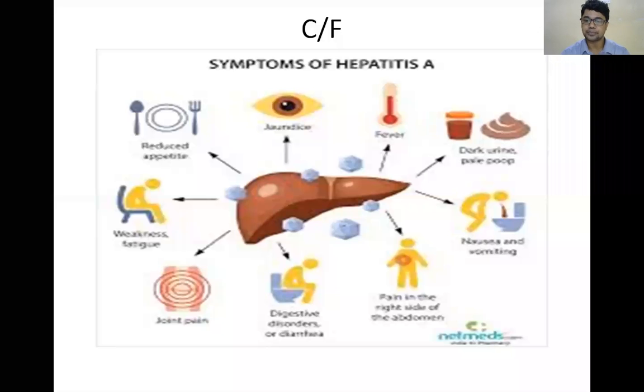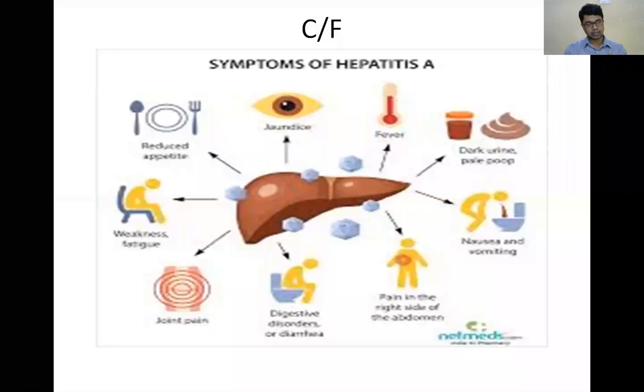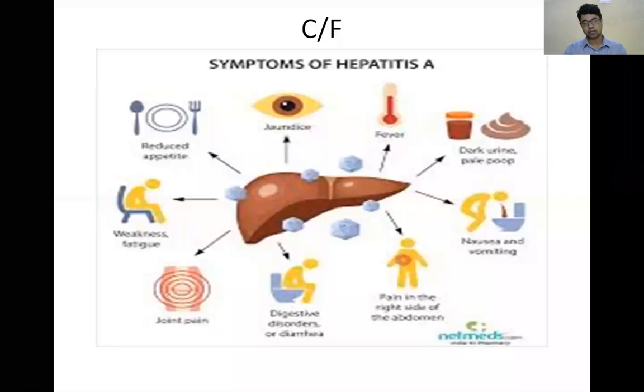Next, why are there digestive symptoms or diarrhea in hepatitis? In hepatitis, due to infection or some mediators. What happens due to hepatitis? There is cholestasis. When there is cholestasis, bile secretion to your intestine, the second part of the duodenum, decreases. So decreased bile decreases digestion and absorption of your food materials, and there is collection of food materials.